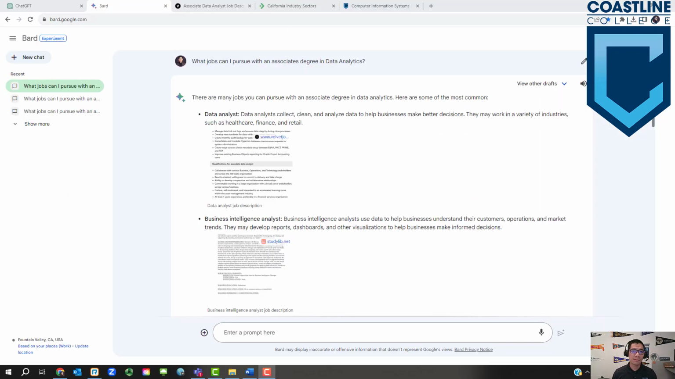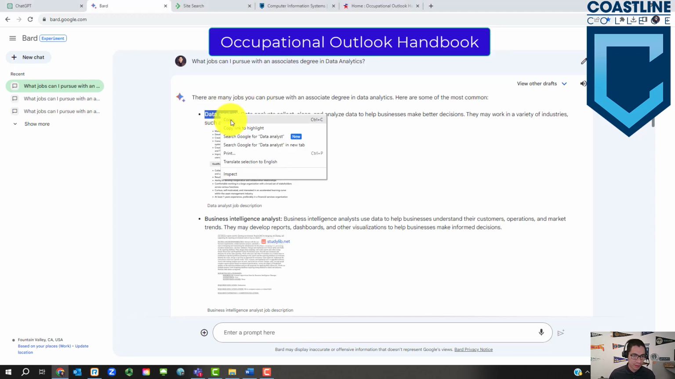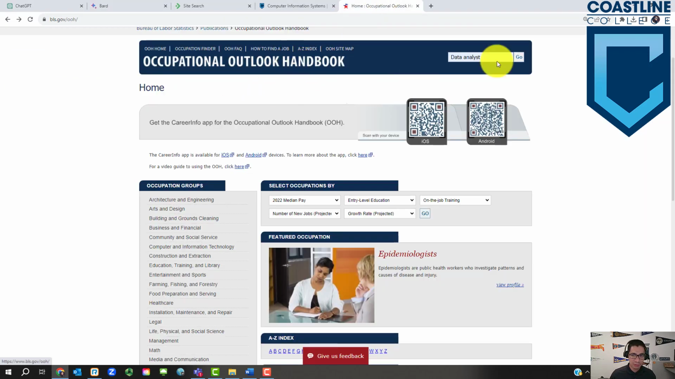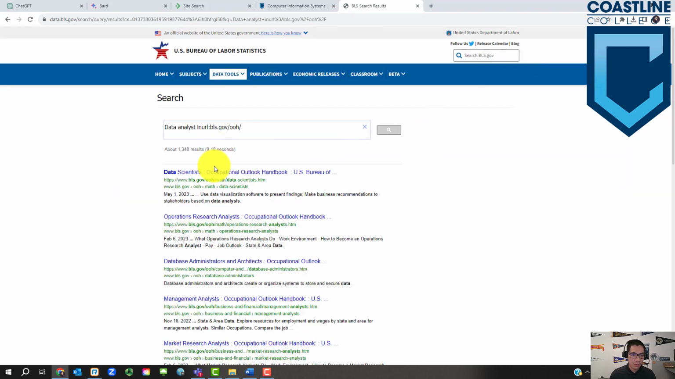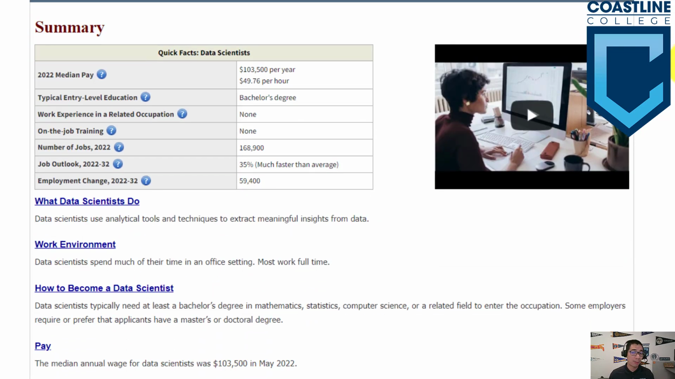Keep in mind that sometimes it doesn't provide links. Another resource I recommend is the Occupational Outlook Handbook, and I'm going to put that link down below as well. So let's say you're curious and you want to learn more about data analysts. I'm going to copy that, go to the Occupational Outlook Handbook, search it on the search bar, click go, click on that first link, and now it shows you really comprehensive information on data scientists.